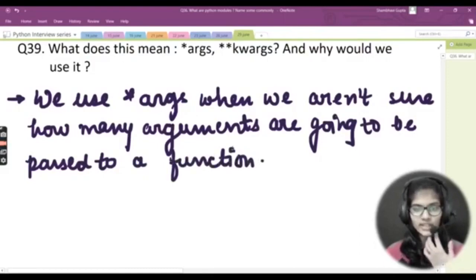Now basically we use asterisk args when we are not sure how many arguments are going to be passed into a function. Okay, now this is the particular case where we need the use of *args.